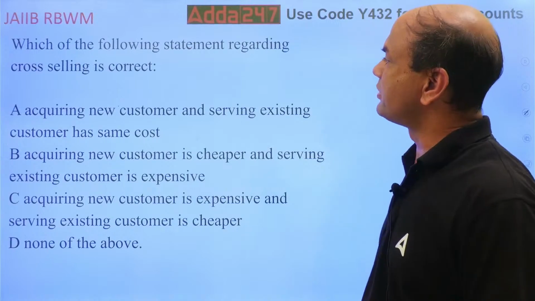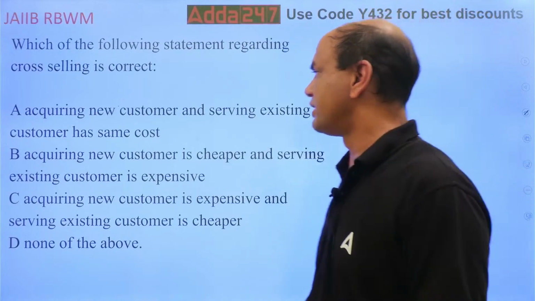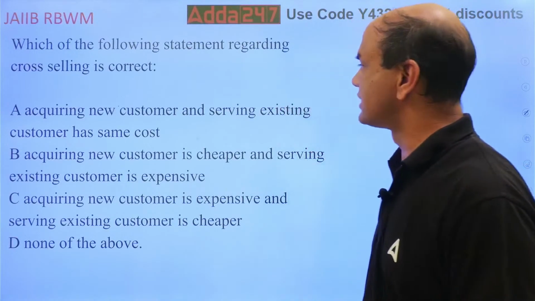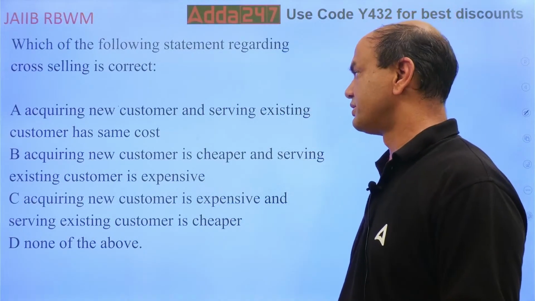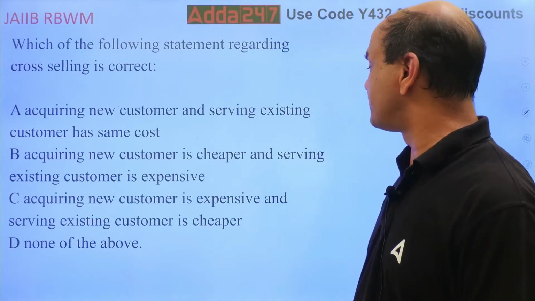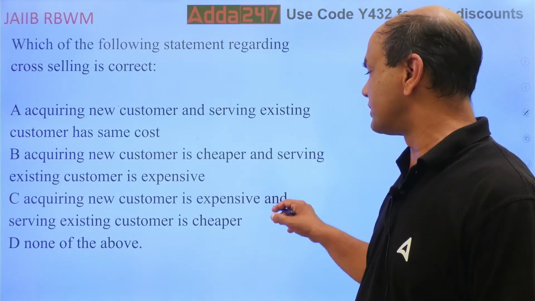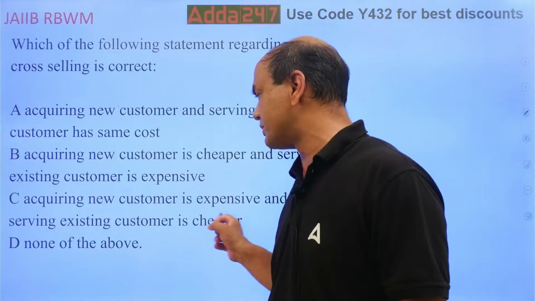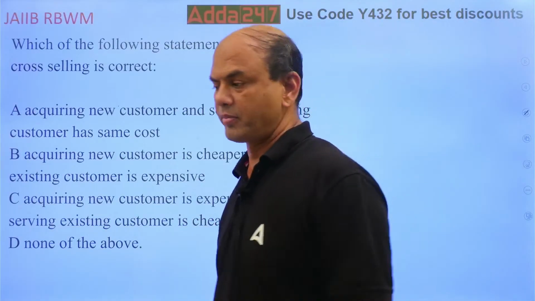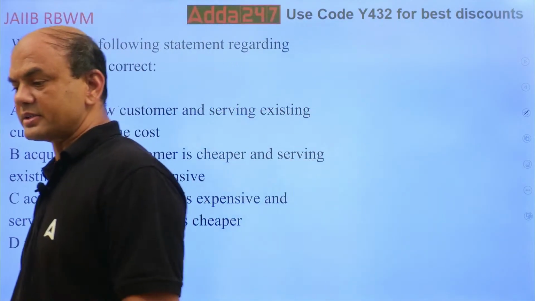Which of the following statement regarding cross selling is correct? Acquiring new customer and serving existing customers has same cost. Acquiring new customer is cheaper. And C is what? Acquiring new customer is expensive and serving existing customer is cheaper, and none of the above. What do you think should be the right answer in this?